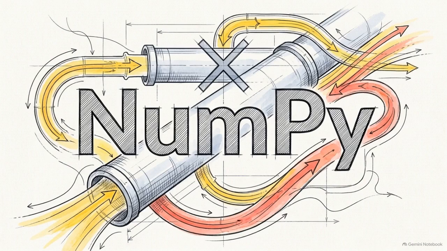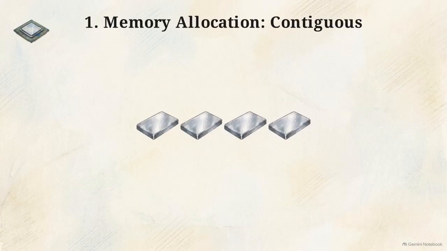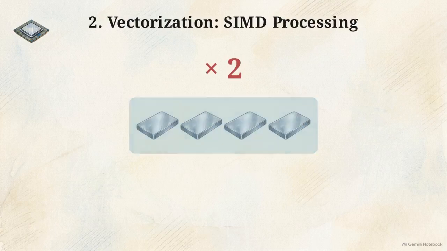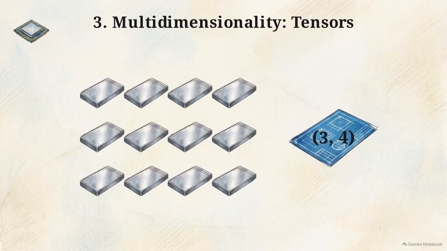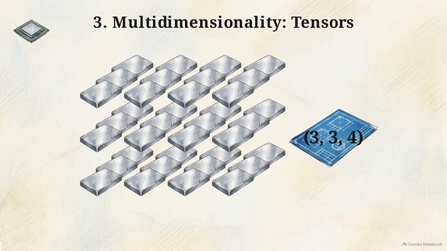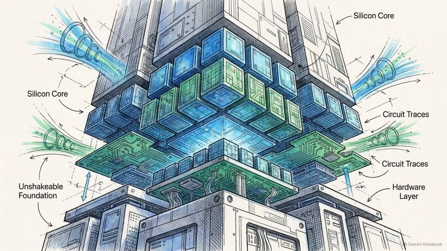Its entire architecture is designed to bypass Python's built-in computational bottlenecks. To see how it achieves this speed, we need to examine its engineering. We will deconstruct how NumPy manages memory allocation, executes vectorization, and applies strict multidimensional rules. Studying NumPy reveals the hardware-level logic that powers modern data science.